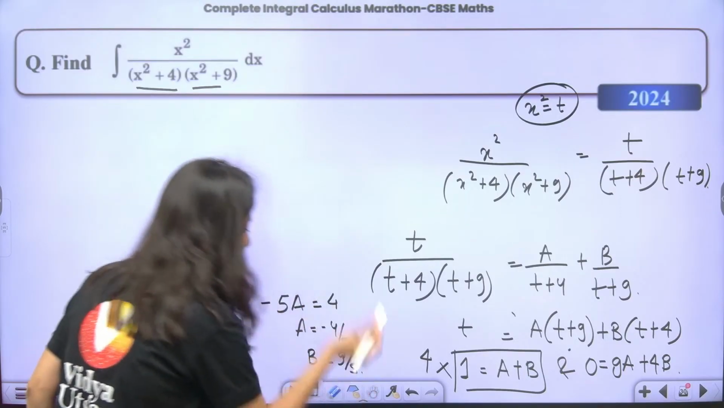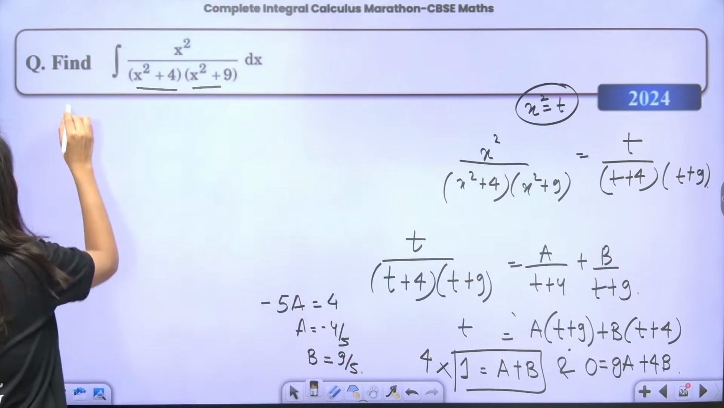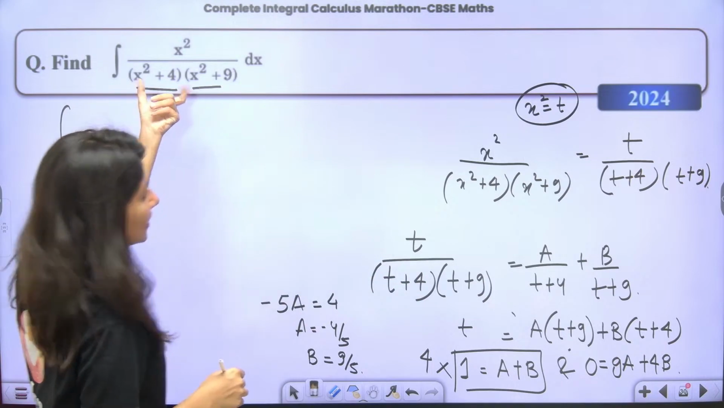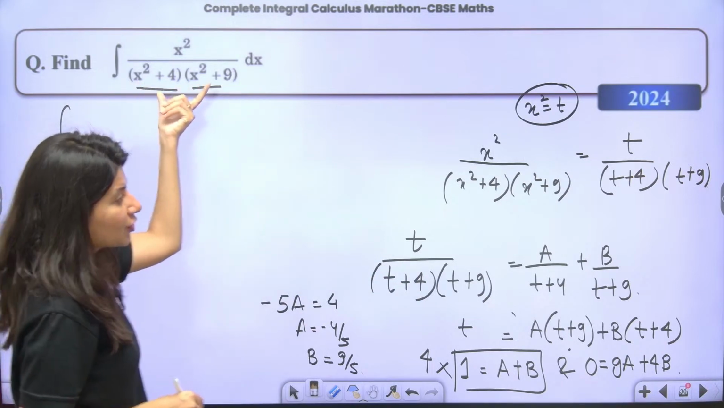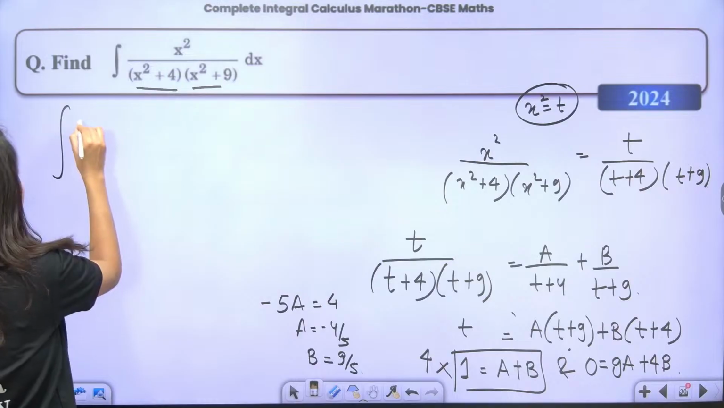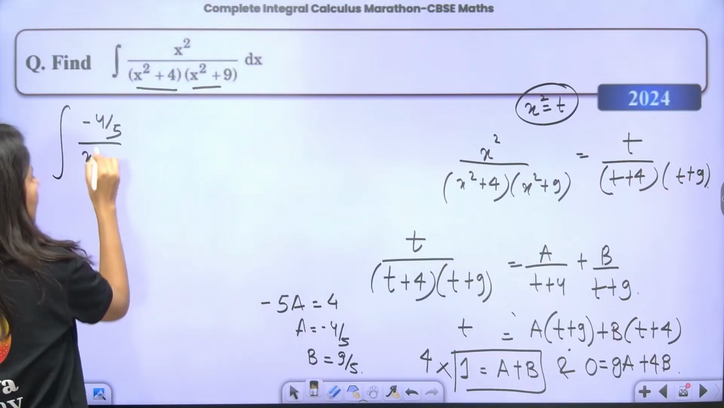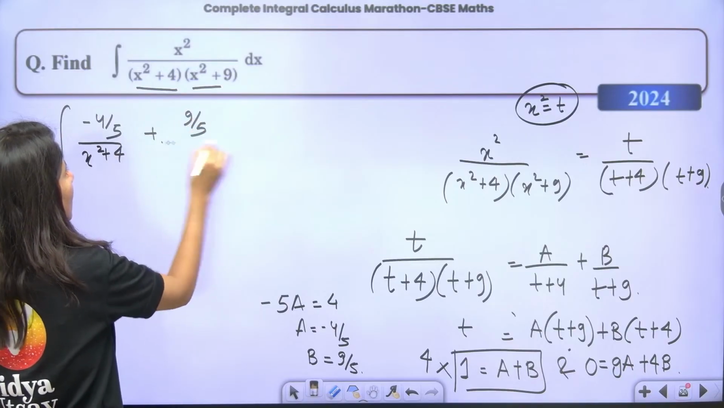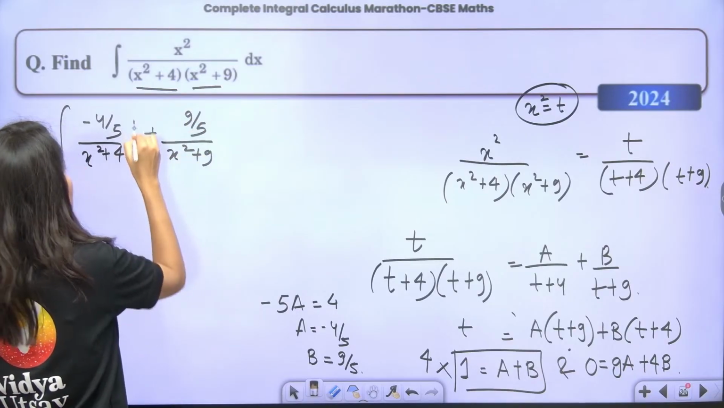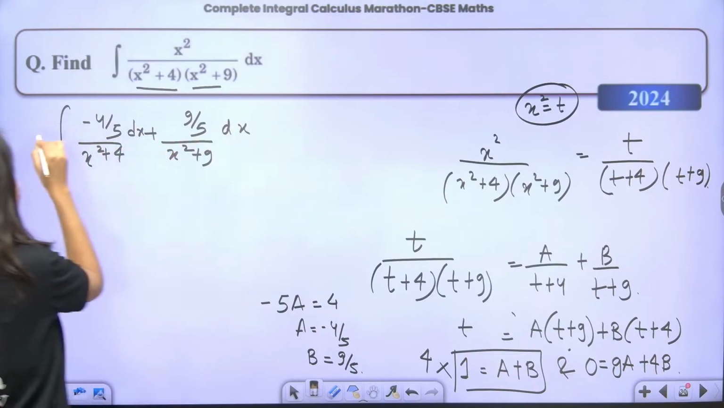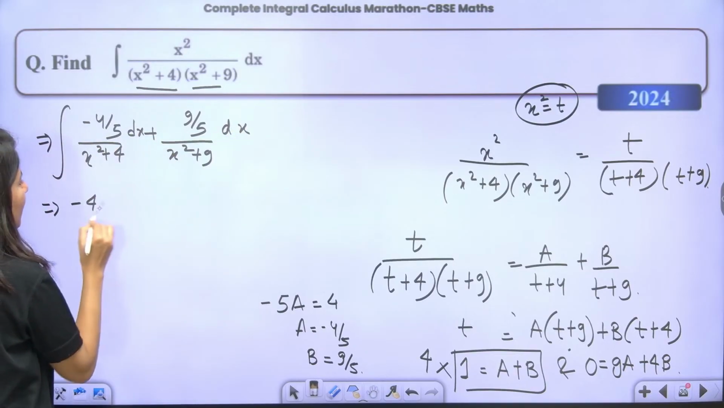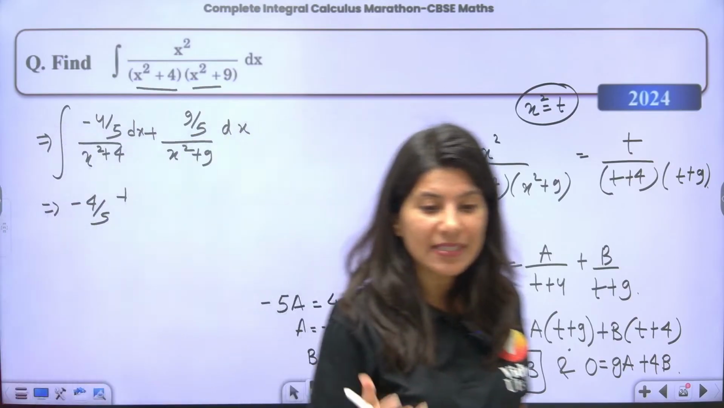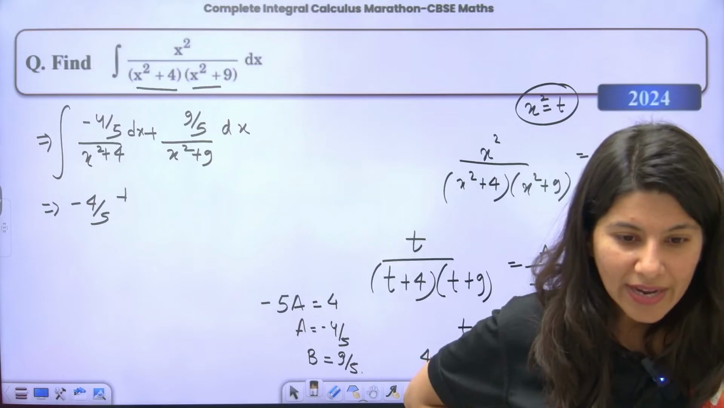Yes or no? Now you can peacefully integrate. So this expression is a upon x square plus 4, where a is minus 4 by 5, plus 9 upon 5 times x square plus 9, dx. Minus 4 by 5 will remain outside. This is the integration of 1 upon x square plus a square. Come on, why are you saying log?